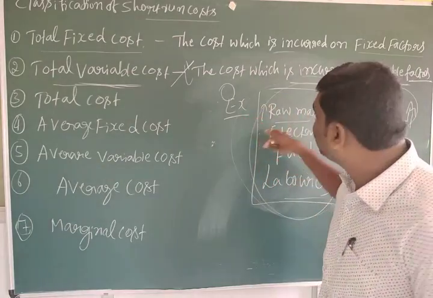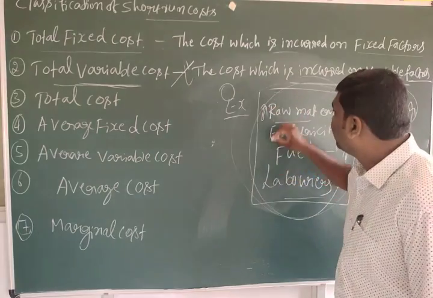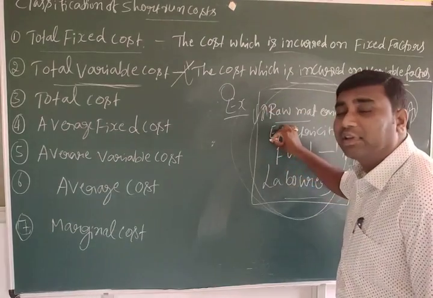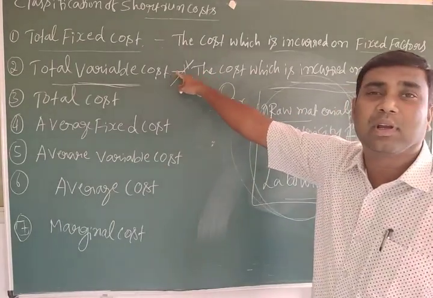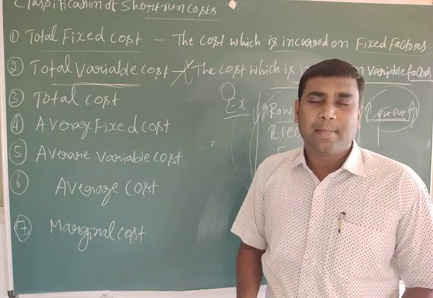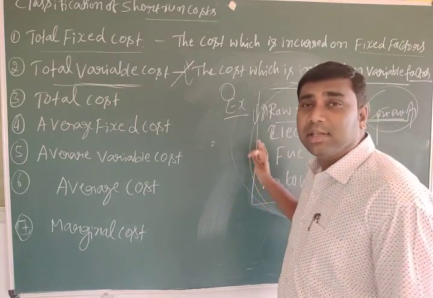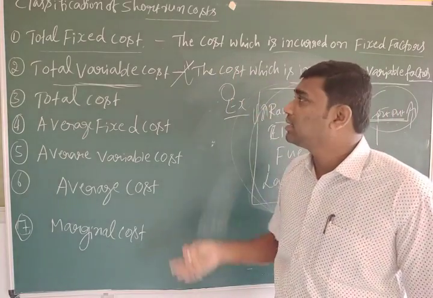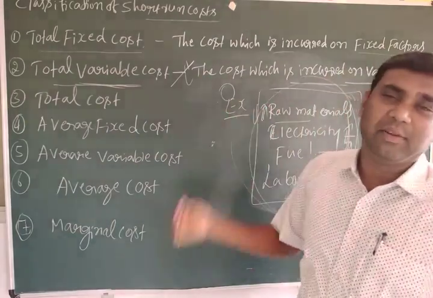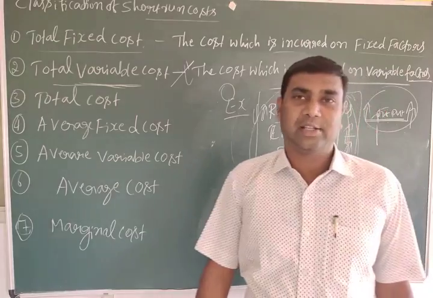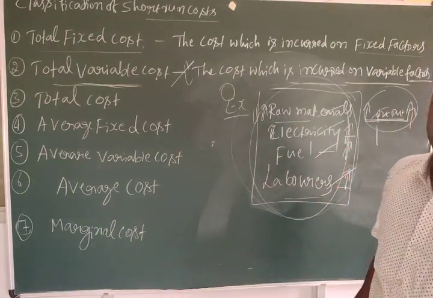The output changes because of changes in these inputs. If they are increased, we should pay more; if decreased, we should pay less. If you pay more for electricity, output is also more, and the total variable cost also increases. When these are changing, you should pay more or less. That is called total variable cost. Simply, it is the cost incurred on variable factors. What are they? Raw materials, electricity, fuel, laborers.